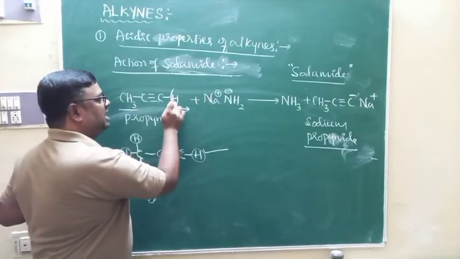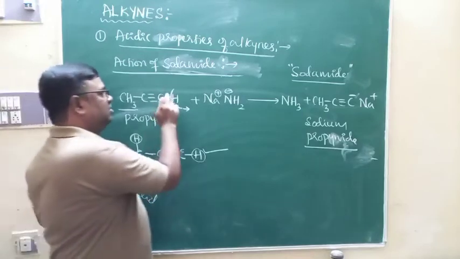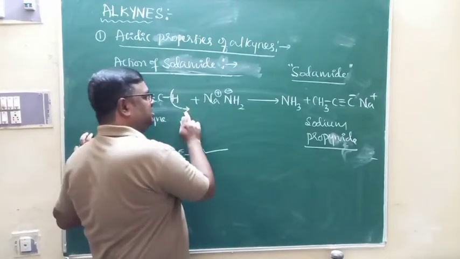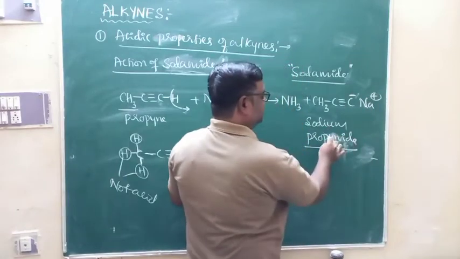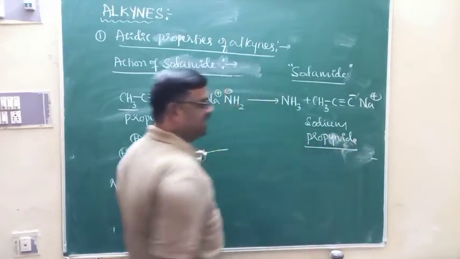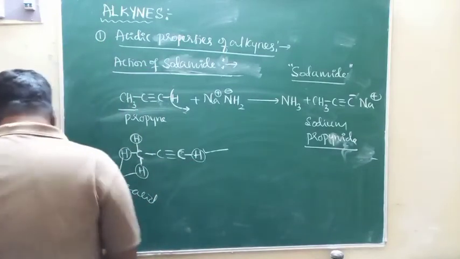Therefore this particular sodamide doesn't react with these 3 hydrogen atoms. It reacts with only that hydrogen which is directly attached to the triple bonded carbon atom. So only this hydrogen is replaced by Na plus ions. This is what we call sodium propynide. Look at the spelling, PROPYNIDE. This shows the acidic nature of propyne.